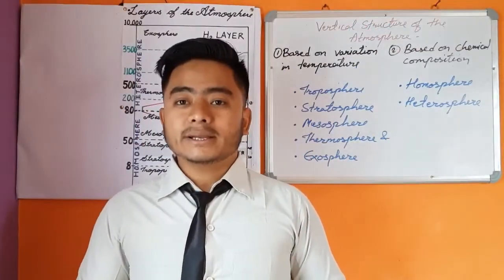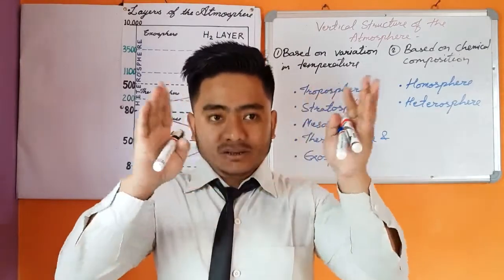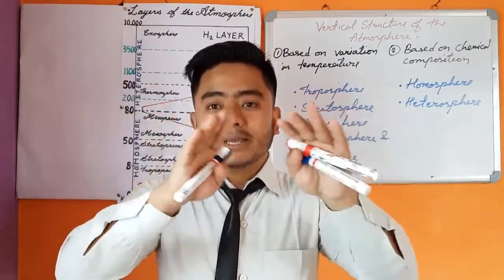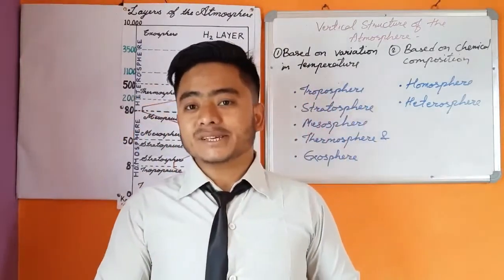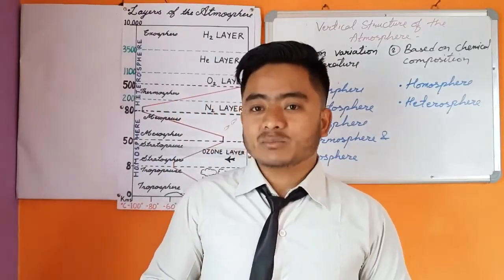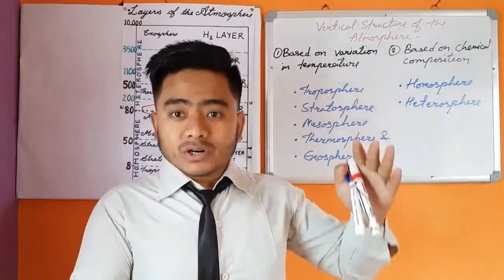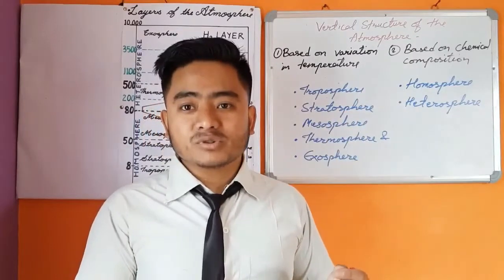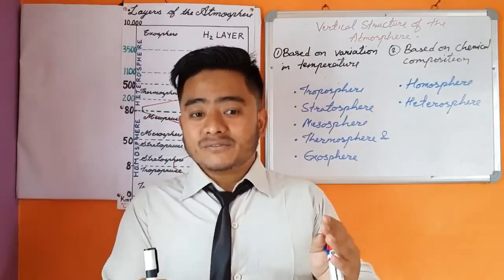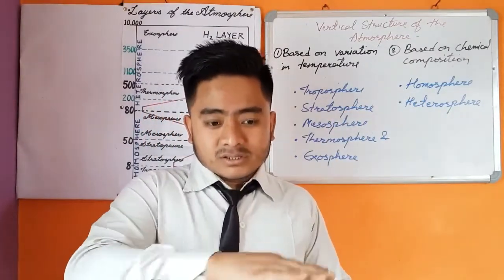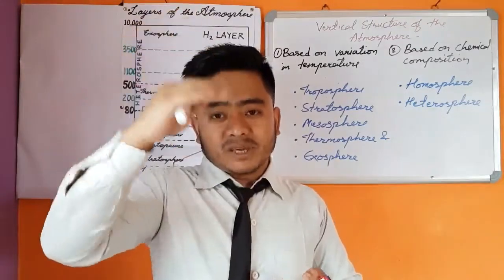As we all know, our earth is covered or surrounded by a blanket of gases which is called the atmosphere. The vertical structure of the atmosphere differs from the surface of the earth to space.